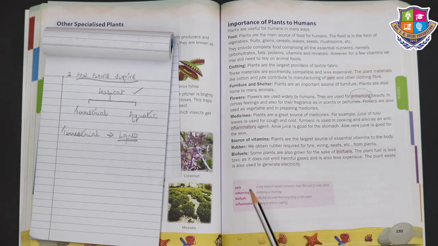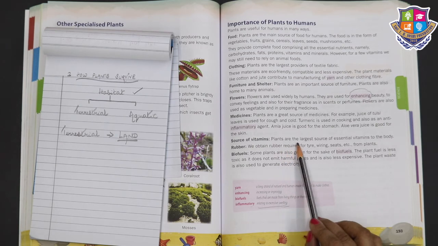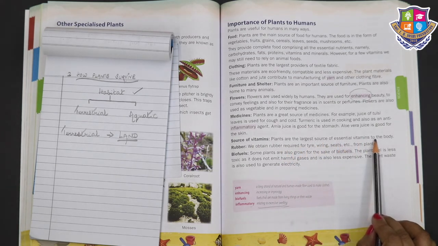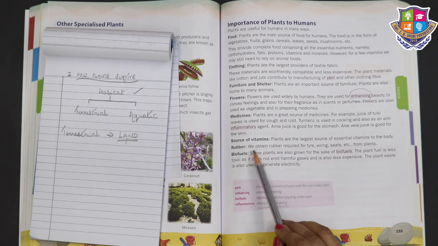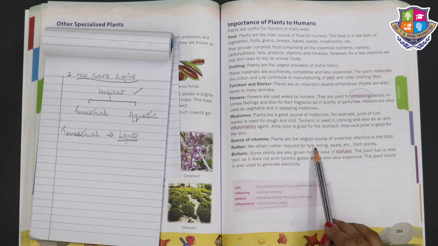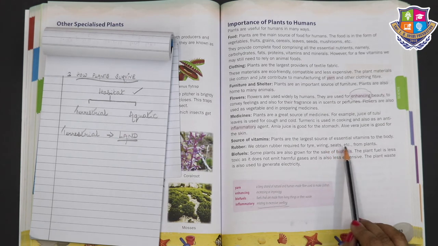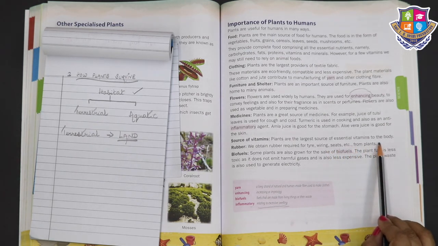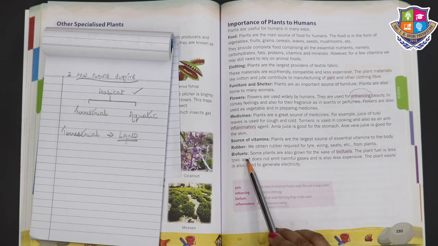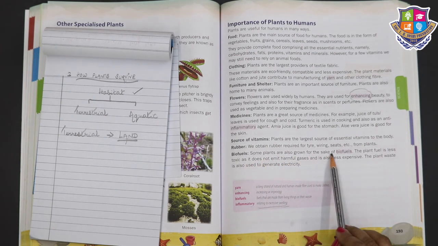Now let's understand the meaning of inflammatory. That means relating to excessive swelling. Okay? Inflammatory means what, children? Relating to excessive swelling. Now, sources of vitamins. Plants are the largest source of essential vitamins to the body. Rubber, we obtain rubber required for tire, wiring, seats, etc. also from plants. Biofuels. Some plants are also grown for the sake of biofuels.